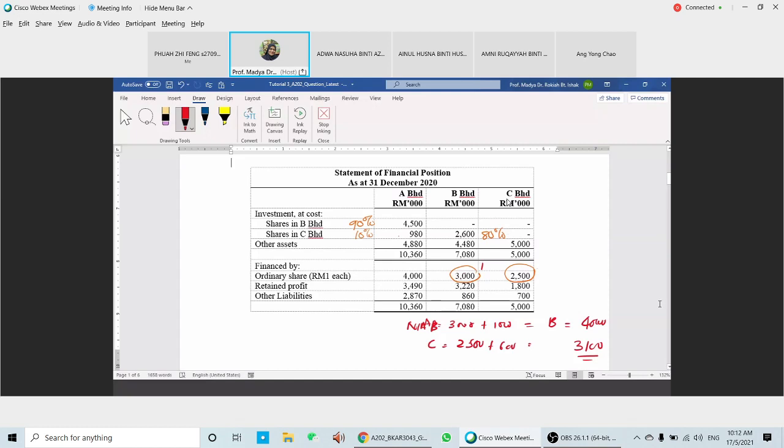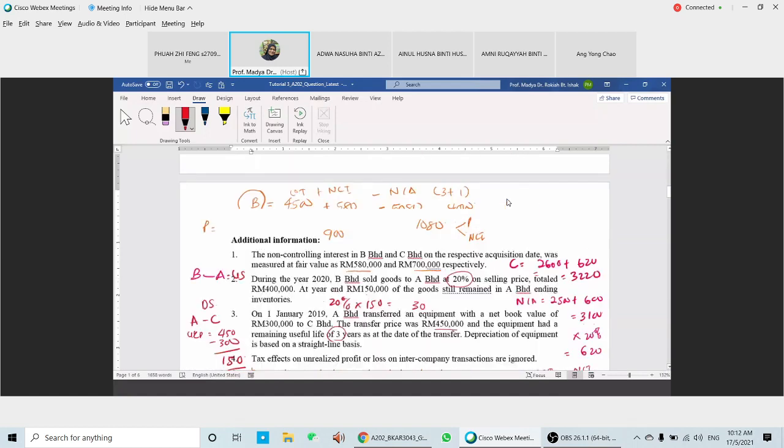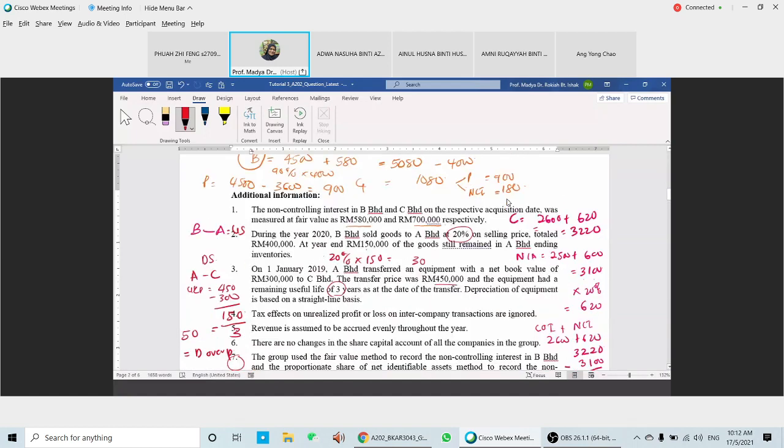Okay, so we're going to look at the additional information here. I already calculated this one. Maybe I need to delete this one first. Okay, delete it for a while, so we need to discuss this one again.